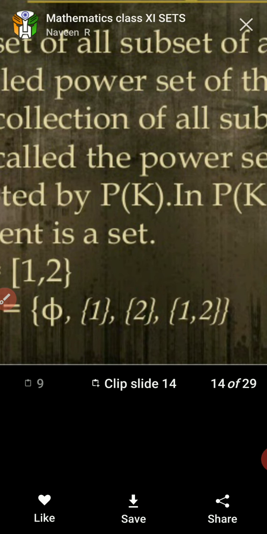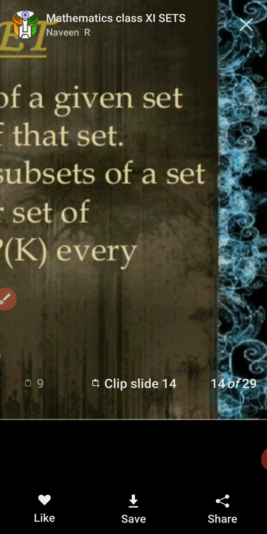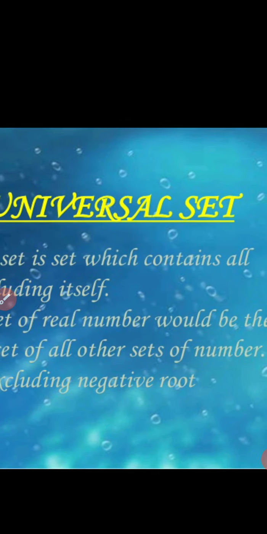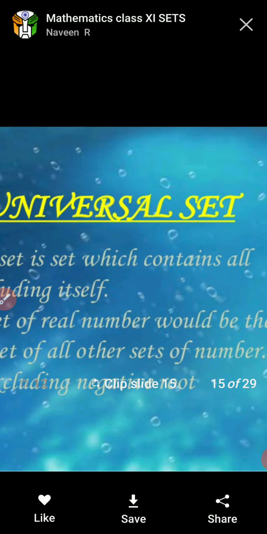Now next point, universal set. Universal set.